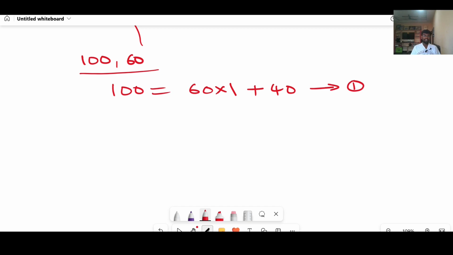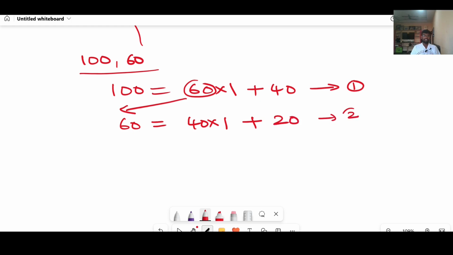And again in the second step, the divisor in the first step will come as the dividend in the second step, and the remainder in the first step will come as the divisor for the second step. 40 into how many times will you get? 1 time, and again you will get a remainder, and the same scenario repeats here.